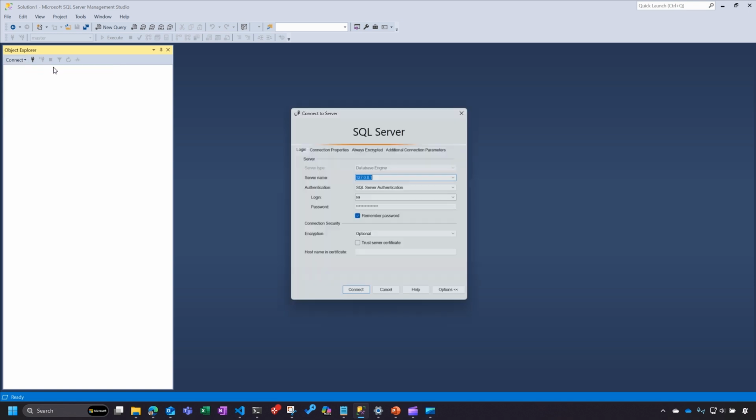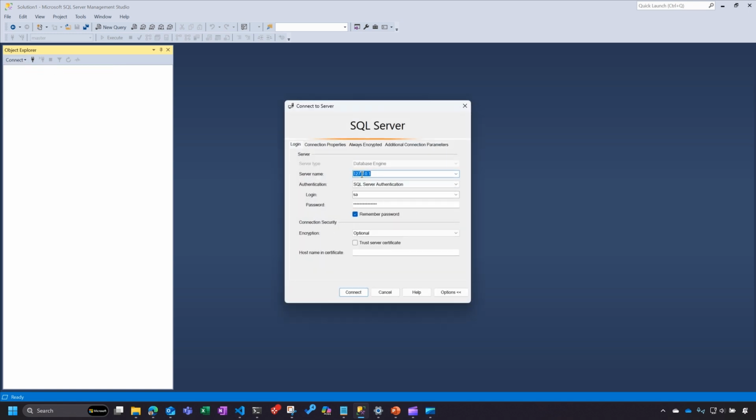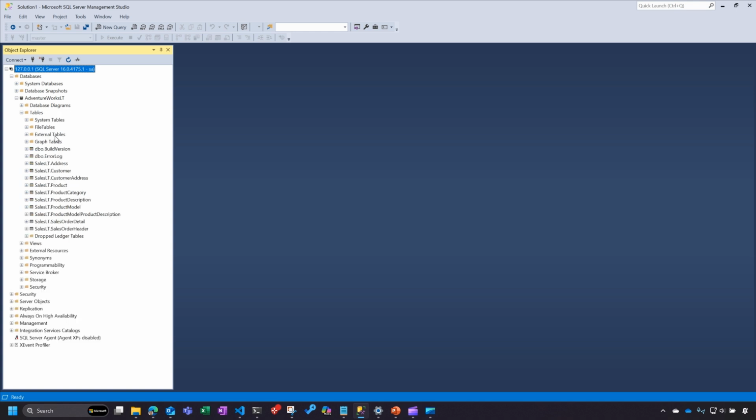I can come over here to... I've already got my password saved in there, but I'm just connected to local port, or my local machine, which is proxying up to GitHub Codespaces. I can say connect. As you can see, I have that AdventureWorks database available, ready to go. It has a few tables in there and things that we can then connect our DAB implementation to.